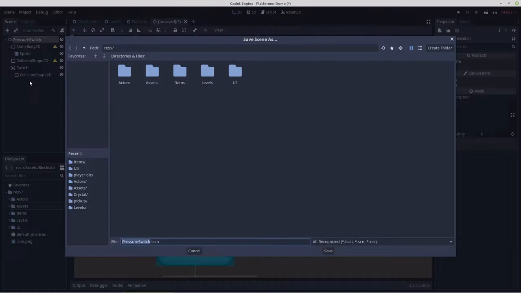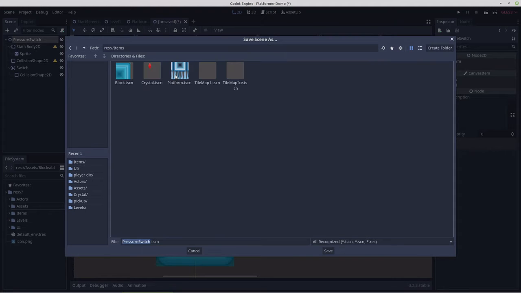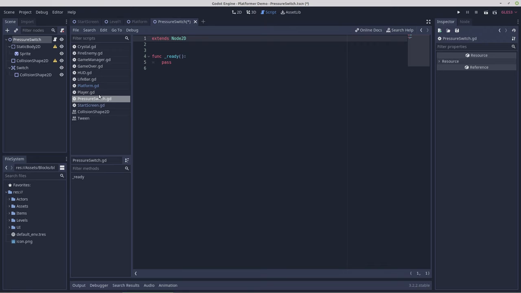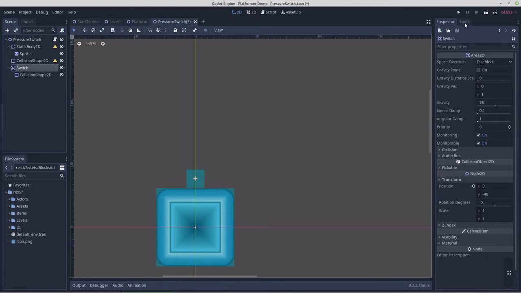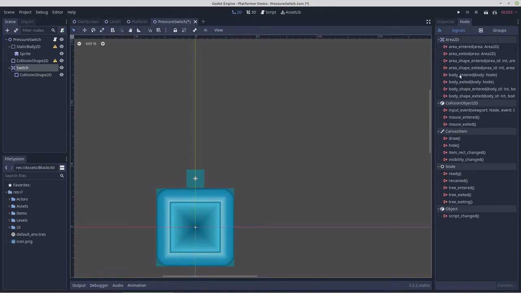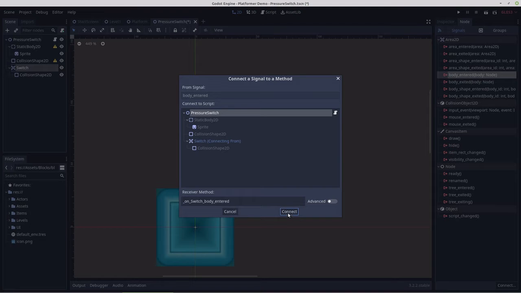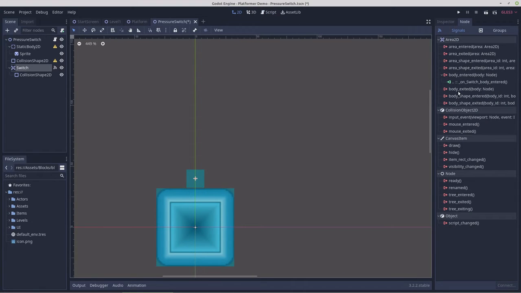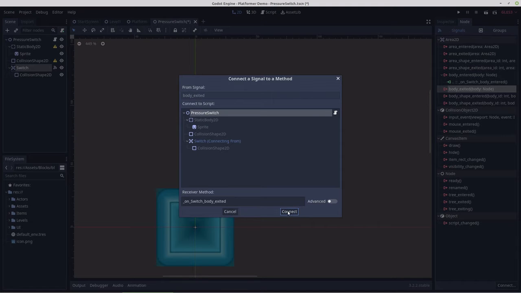Let's save this. We'll put it into items as pressure switch, save, attach a script. Connect the signal. We'll want body entered, and then we'll want body exited, to be able to make it a dead man switch.